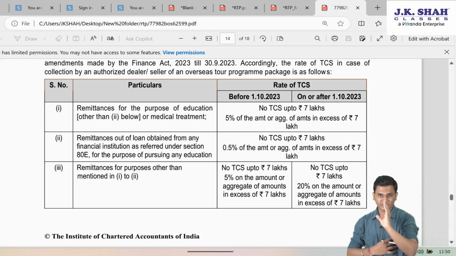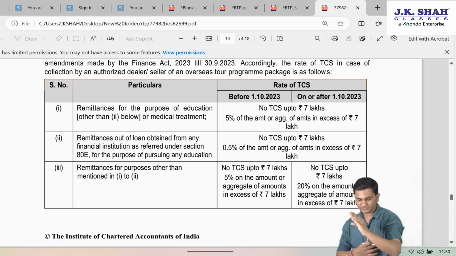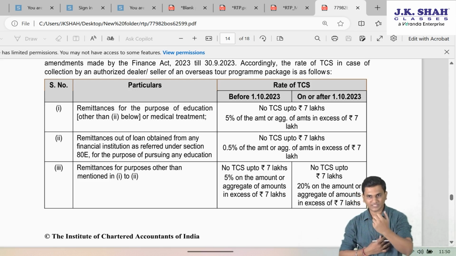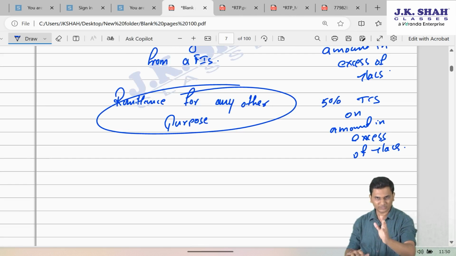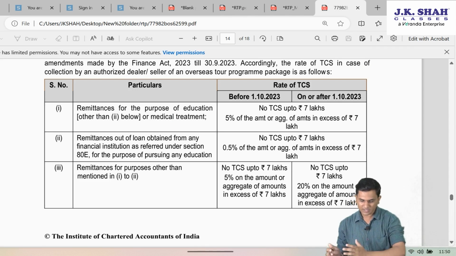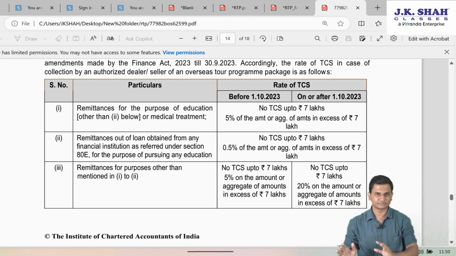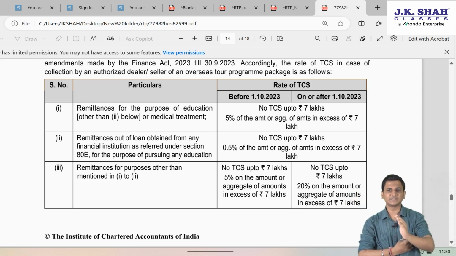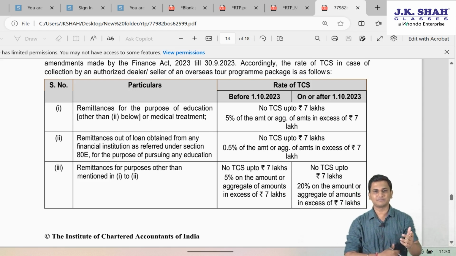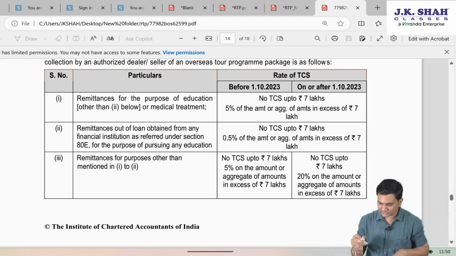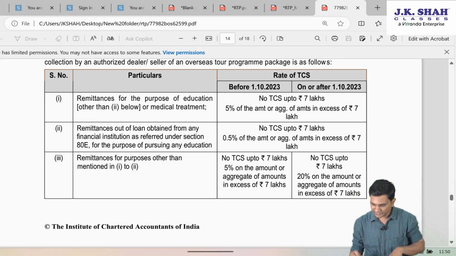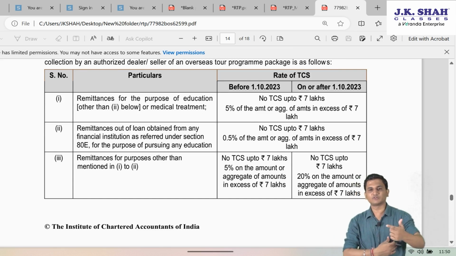So ideally you have to check this provision now, prior to 1st October the earlier rates, and after 1st October the revised rates. But a revised table has only got issued even prior to 1st October. So now no need to remember the old rates, the old table. Now just focus on this new table, wherein before October, after October, both rates are given. So pay attention. If the remittance is for the purpose of education or medical treatment, but not by taking a loan for education or medical treatment, in that case, they are saying no TCS up to 7 lakh. But 5% of the amount or aggregate of amounts in excess of 7 lakh.